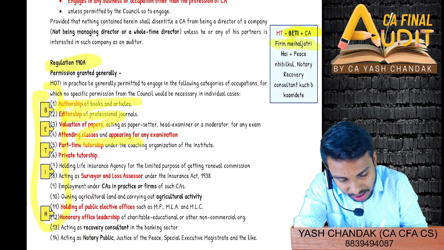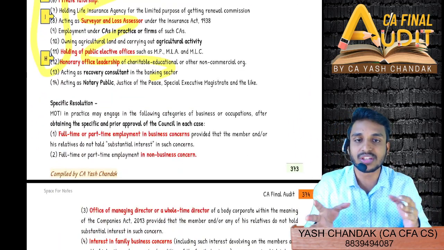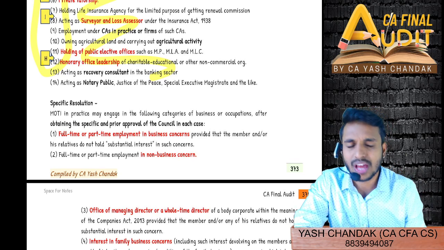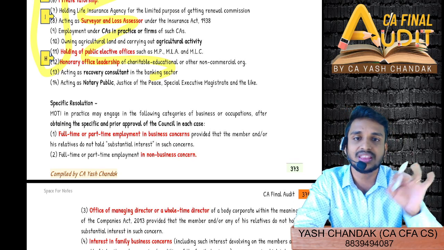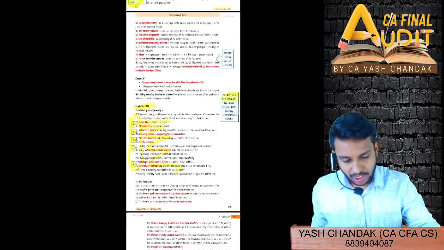And to remember all these points, I've included everything: memory tricks and tips, questions, and all the concepts I've summarized, not really summarized, but I've included in this book comprehensively. So that is what I wanted to tell you about professional ethics.